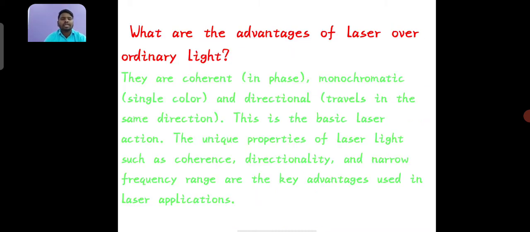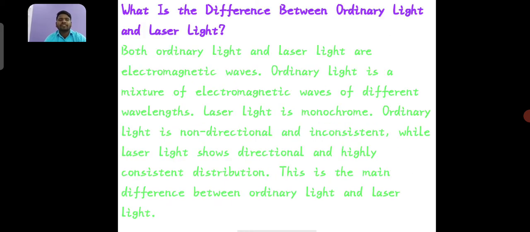We shall see what the advantages of laser over ordinary light are. Laser light is coherent, in phase, monochromatic, of a single color, and directional, traveling in the same direction. This is the basic laser action. The inherent properties of laser light, such as coherence, directionality and narrow frequency range, are the key advantages used in laser applications. What is the difference between ordinary light and laser light?